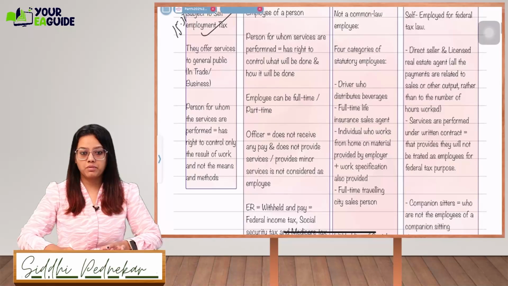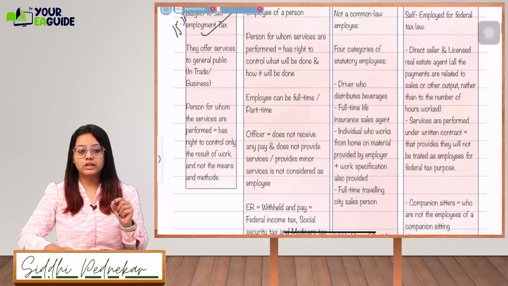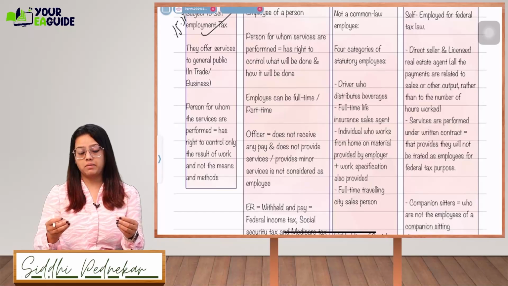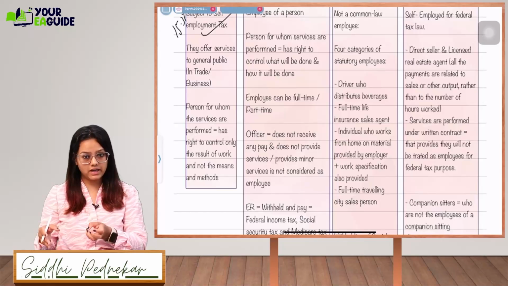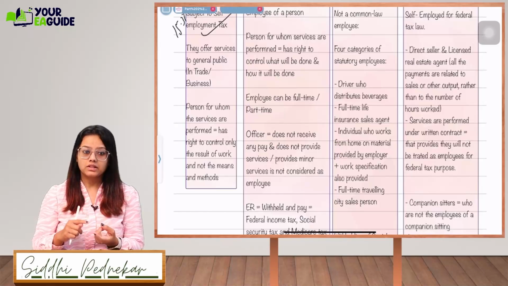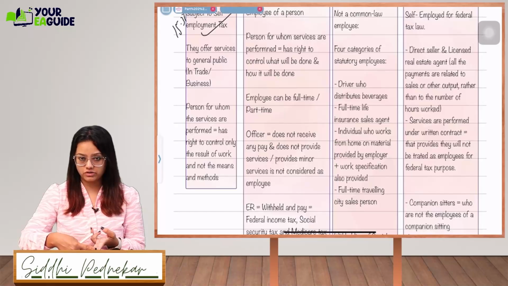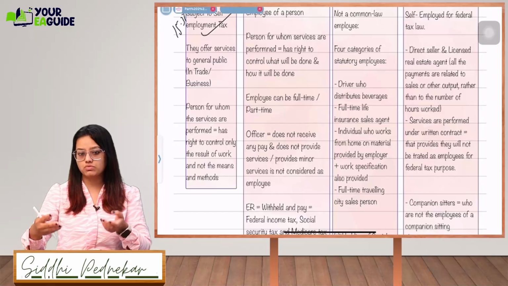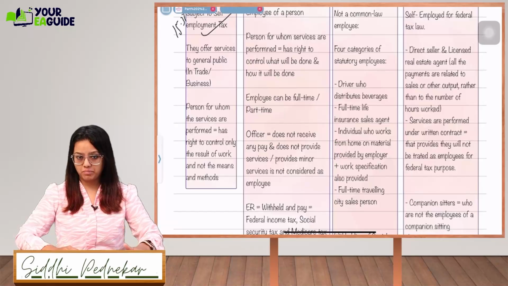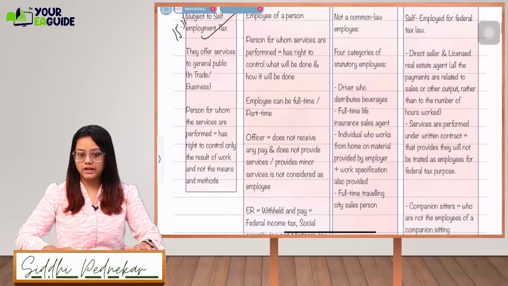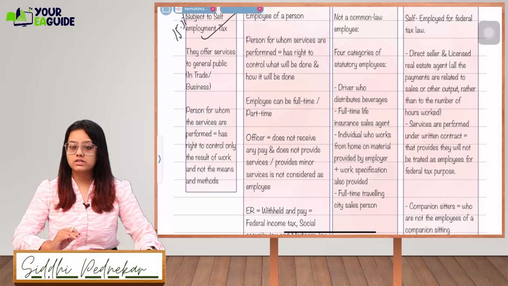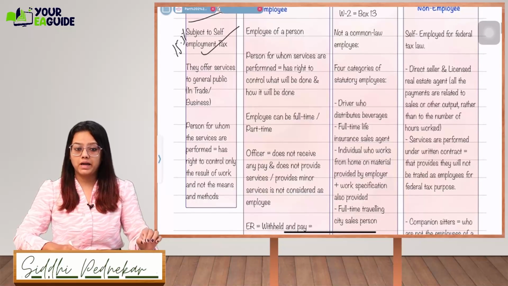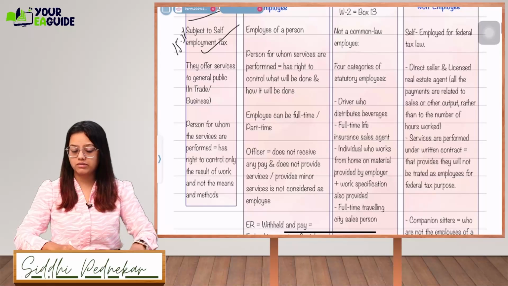The person for whom the services are performed has the right to control only the result, not the way the work is performed. Being an employee, just think as if you are an employee working at one organization: the end result is controlled by the employer, and the way you perform is also controlled by the employer. All the ways, all the means, all the investments, everything is of the employer. You are just working there at the condition of the employer, right? You don't have the right to control the way the work is performed. But with an independent contractor, only the result will matter for the person who has assigned the work, not the way you are going to perform.